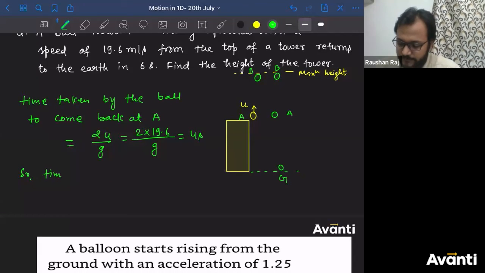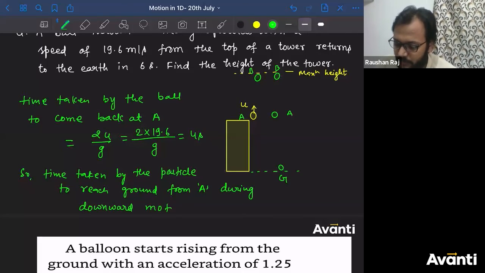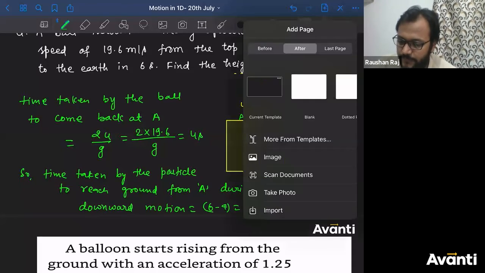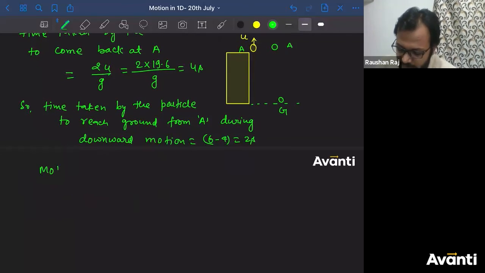So time taken by the particle to reach ground from A during downward motion will be equal to 6 minus 4, that is 2 seconds. कितना time लगा? 2 seconds. Now can I analyze this part? So motion under A to G, कौन सा motion की बात कर रहा हूं? Downward motion की बात कर रहा हूं.